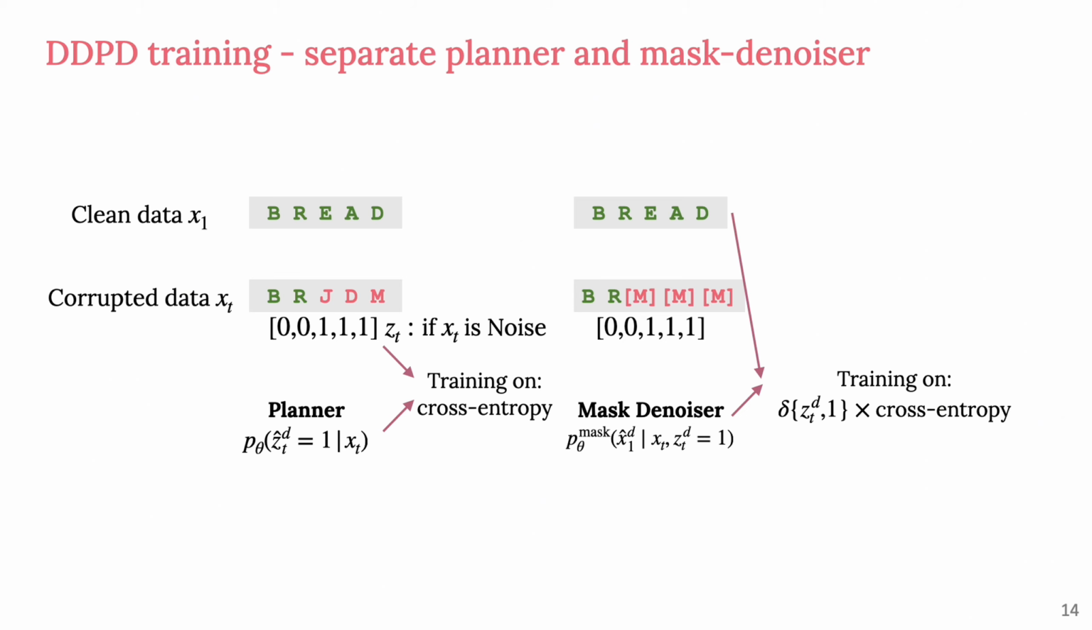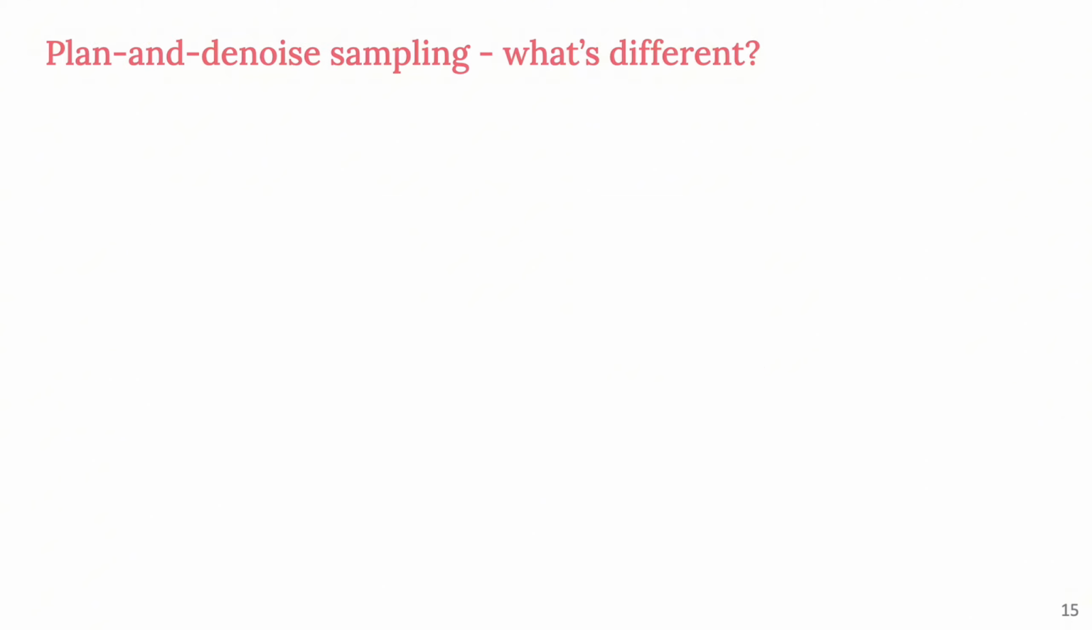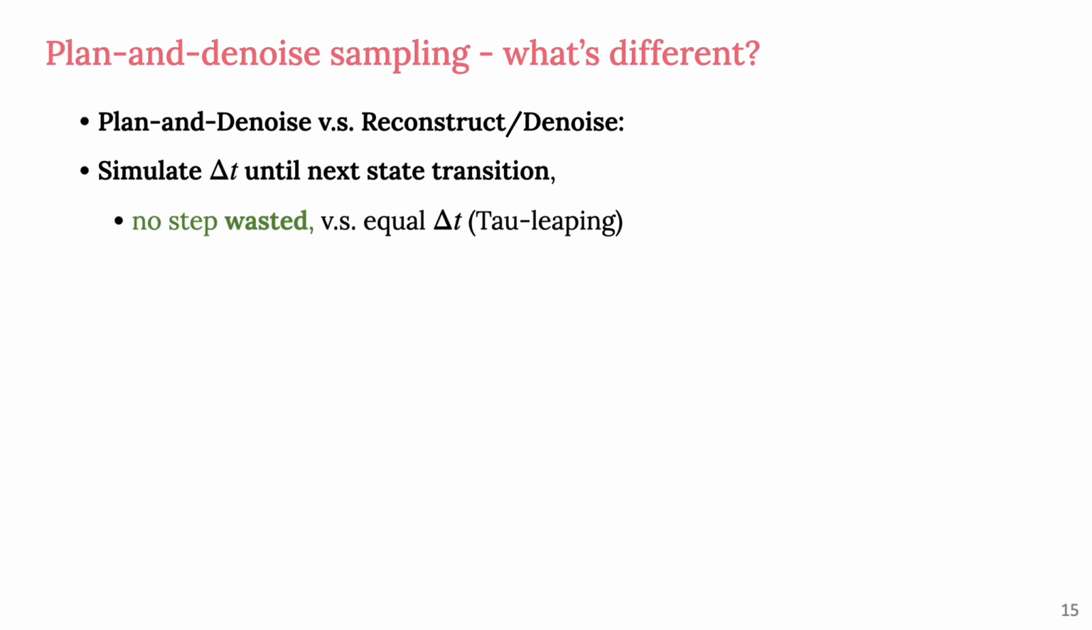then making predictions. To recap, our plan and denoise sampler differs from the traditional denoise-only approach in three key ways. Instead of using fixed equal time steps, which can result in wasted steps when the time step is too small, we simulate the time step delta t until the next state transition. This ensures that every simulation step contributes meaningfully to the generation process.